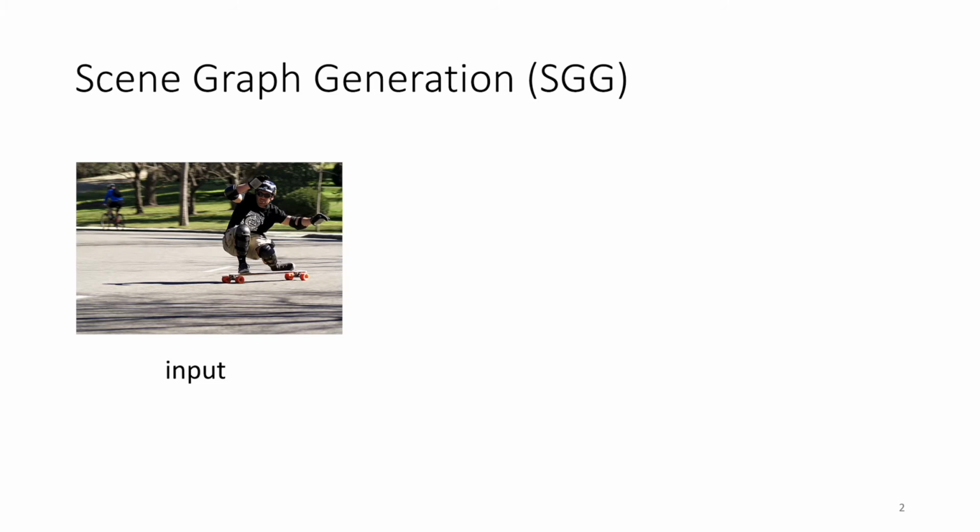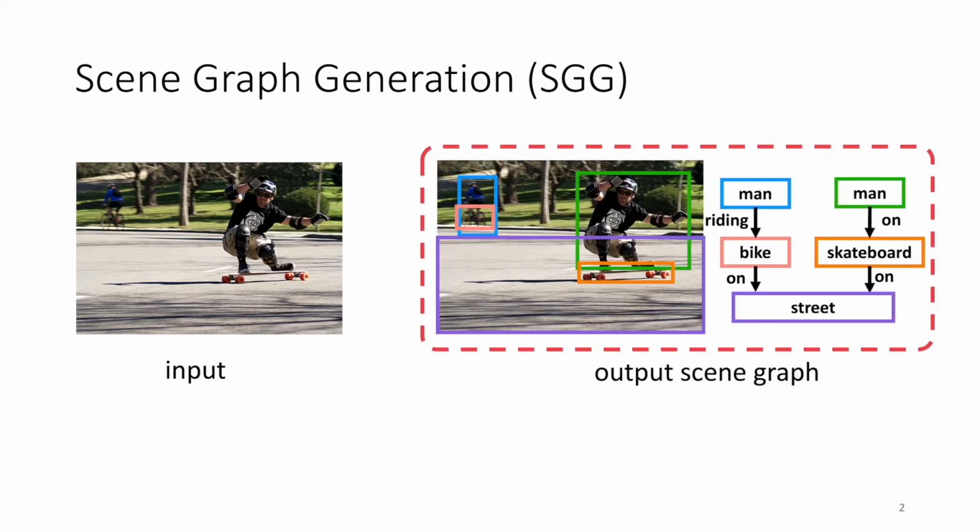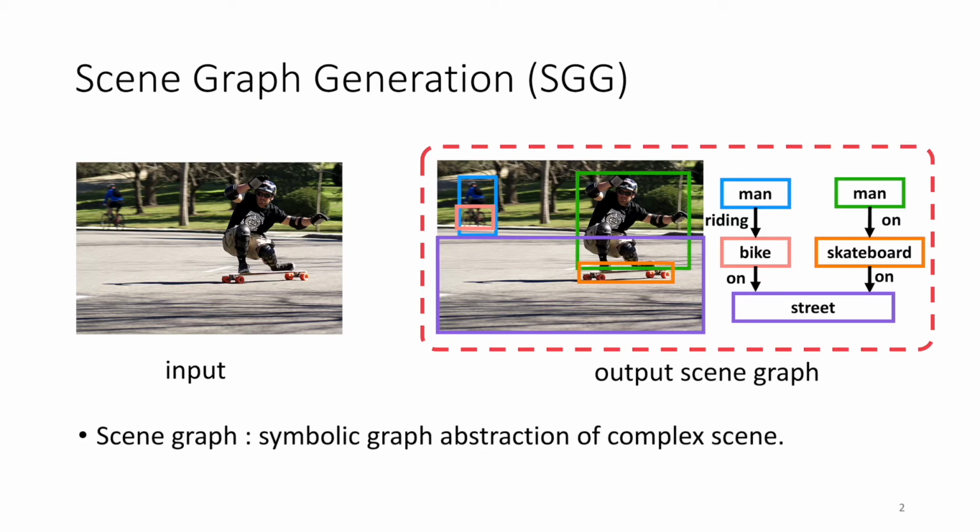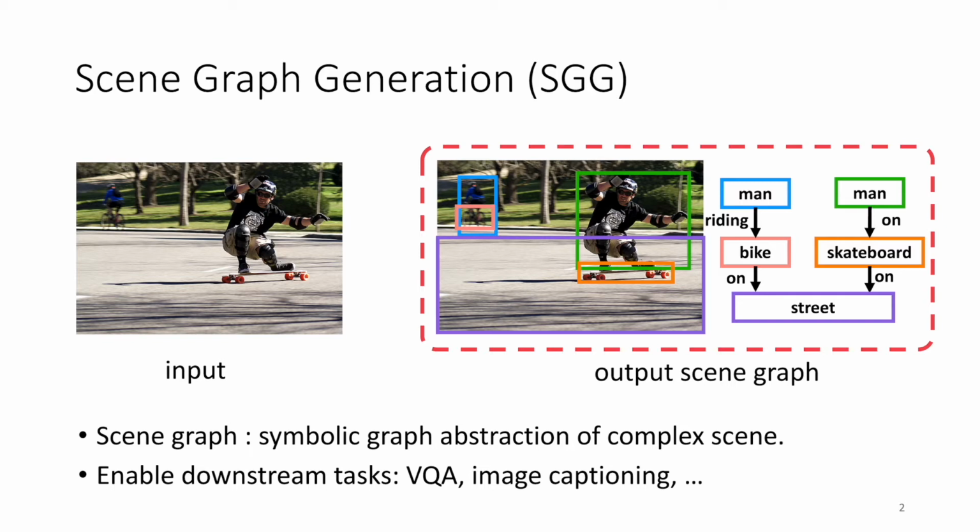Given an image input, the scene graph generation task is to output all the objects' categories and locations, as well as the relationships between the objects. The scene graph is a symbolic graph abstraction of a complex scene, and it can enable various downstream tasks such as VQA and image captioning.